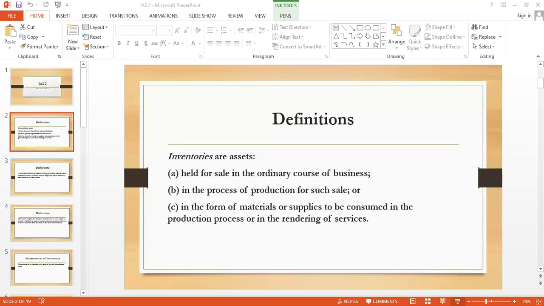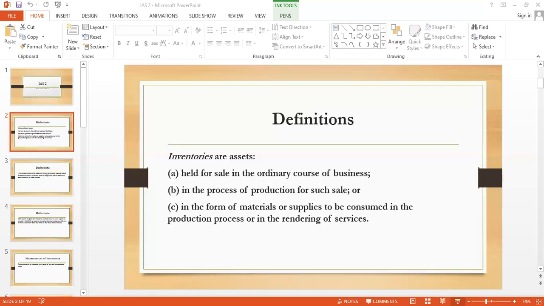So as far as the net realizable value, NRV, is concerned, NRV is the estimated selling price in the ordinary course of business minus the estimated cost of completion if you need to complete it, and the estimated cost necessary to make the sale, that is the selling cost.